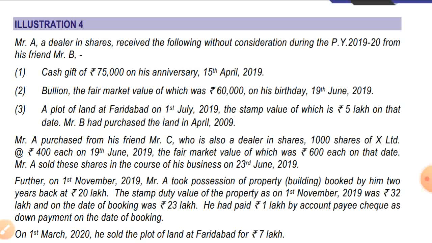A plot of land at Faridabad on 1st July 2019, the stamp duty value of which is 5 lakhs on that date. Mr. B had purchased the land in April. When Mr. B purchased it is irrelevant. Mr. A is receiving the land from Mr. B without consideration and the stamp duty value exceeds 50,000, so it will be taxable as income from other sources, as the stamp duty value, that is 5 lakh, exceeds 50,000.